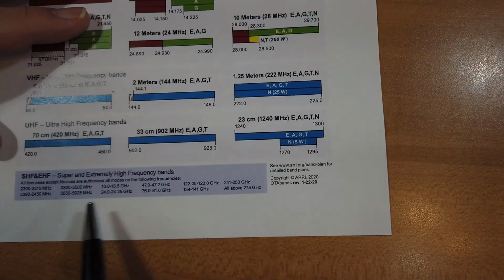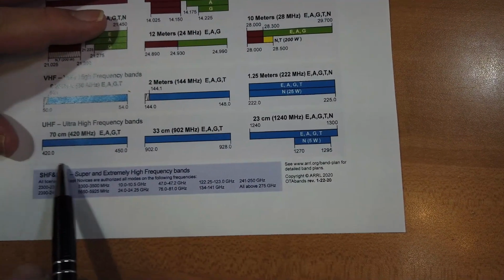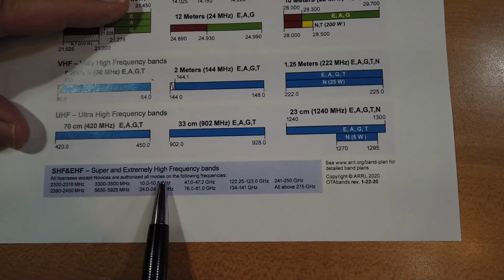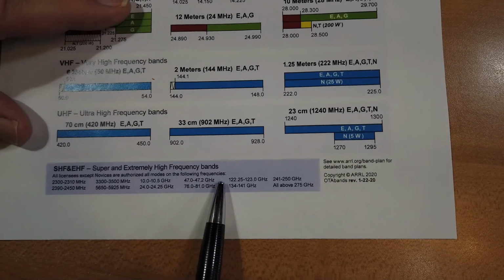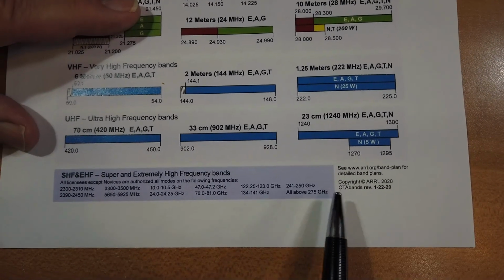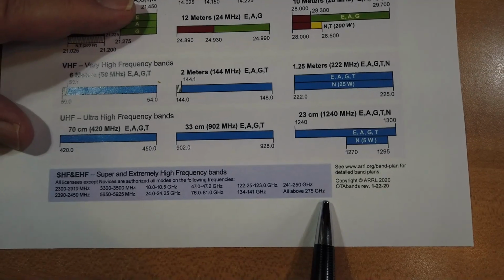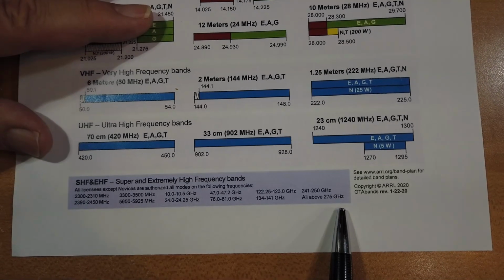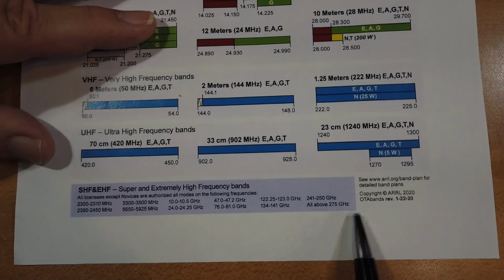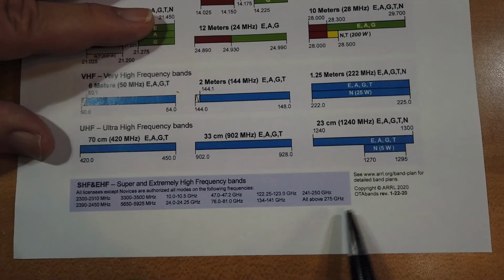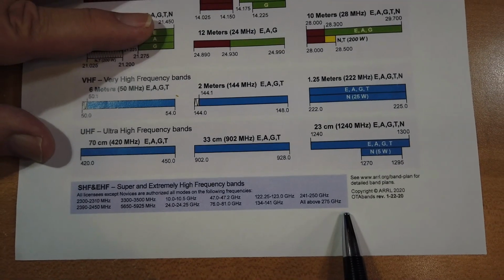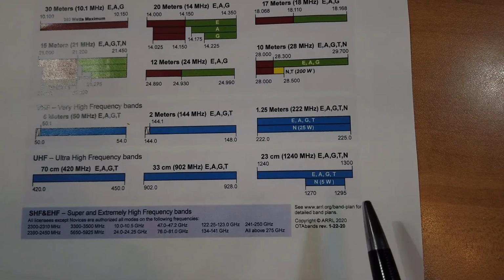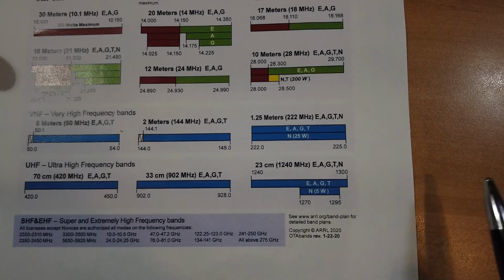Now, there are further amateur bands, and they're listed down here, where all licensees except novices are authorized all modes on the following frequencies. And look how far it goes, anything above 275 gigahertz. And that's up in definitely the microwave region, millimeter wave, and you can also have some fun up here with light and things like that. Light, that's the standard rainbow, are amateur radio frequencies.